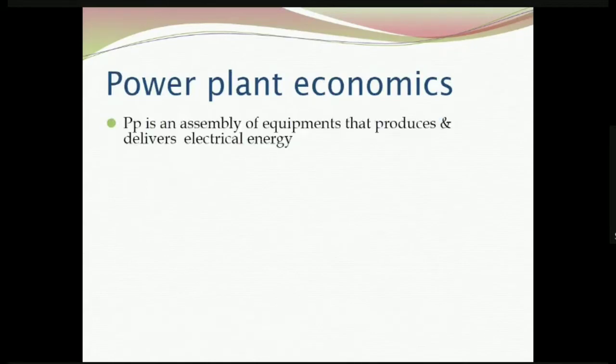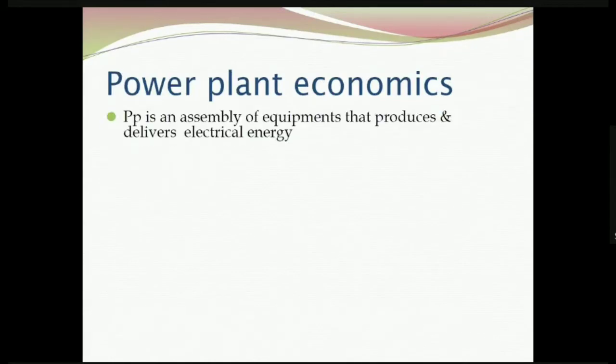So power plant is an assembly of equipment that produces and delivers electrical energy. So in a power plant, we have various types of equipment that are utilized for generation of electricity, and it has to be delivered out in order to meet the load. So power plant is an assembly or arrangement of equipment that produces and delivers electrical energy.